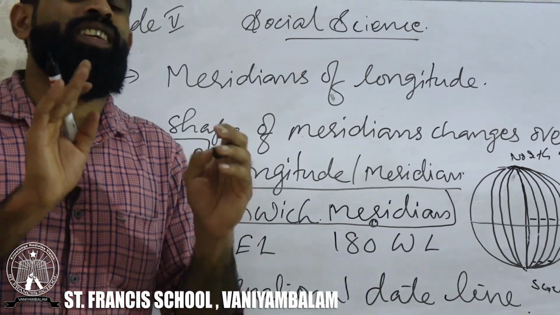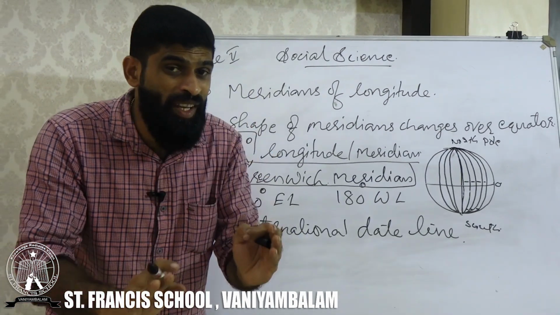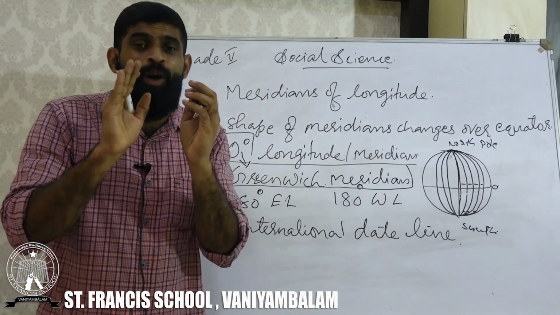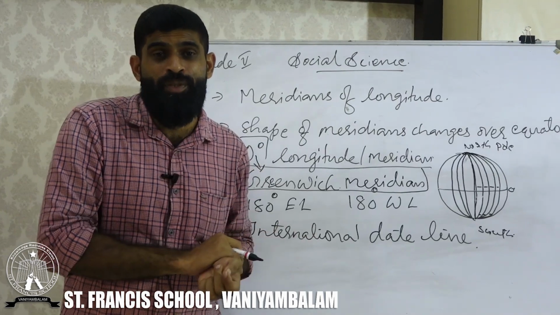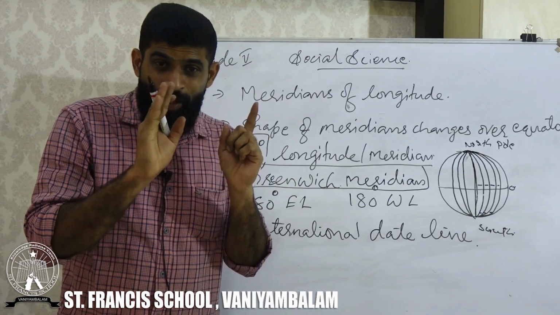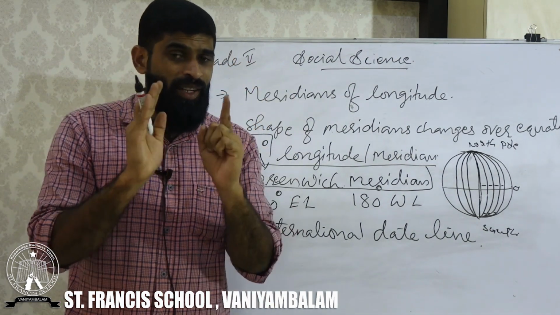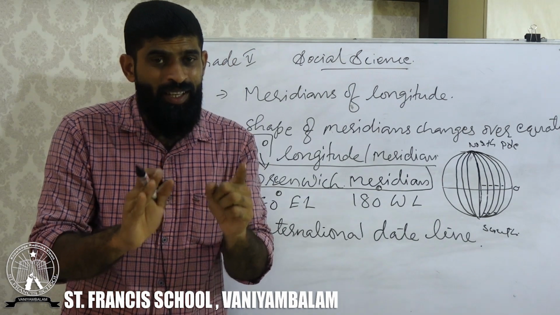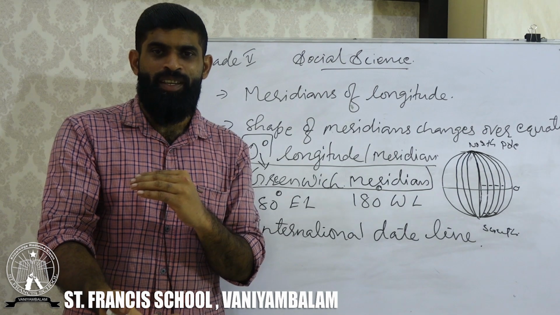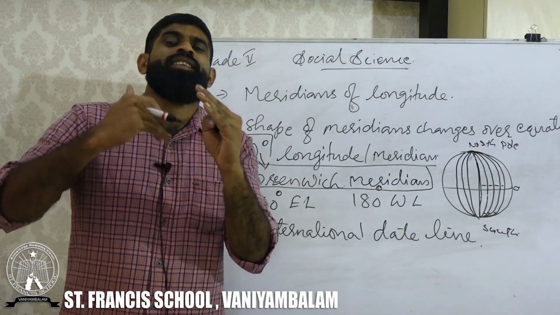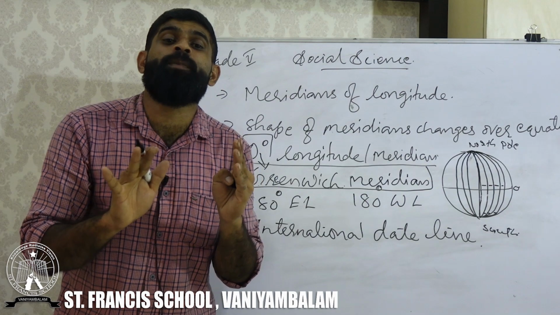What is another name of 0 degree meridian or longitude? Greenwich Meridian. What is the name of 0 degree latitude? Tell me. 0 degree latitude is called the equator. 0 degree longitude is called the Greenwich Meridian, or one more name: the Prime Meridian.